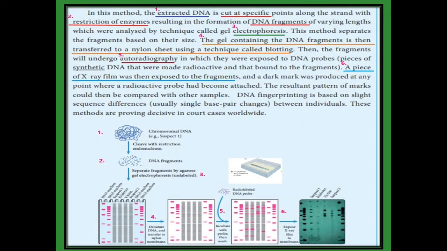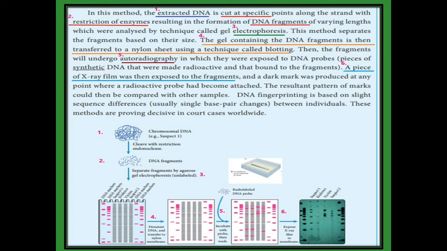DNA fingerprinting contains 6 processes. The first process: first of all, we have to extract the DNA from the saliva, blood, or hair. This is the first process. And in the second process, we have to convert the DNA into DNA fragments by cutting at specific points with a restriction enzyme. Then the third one is gel electrophoresis. In this method we are going to separate the fragments of DNA based on their size. It is the third process.